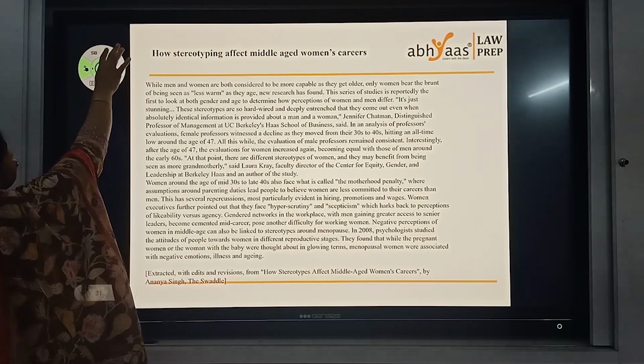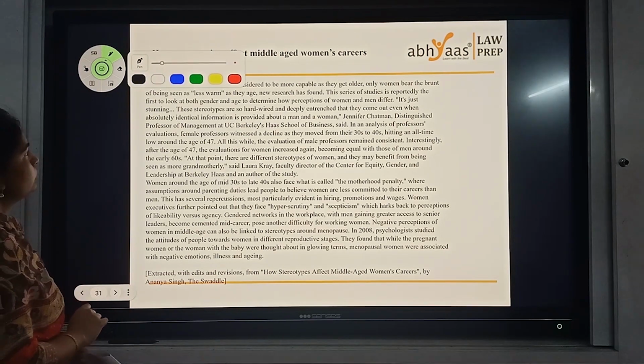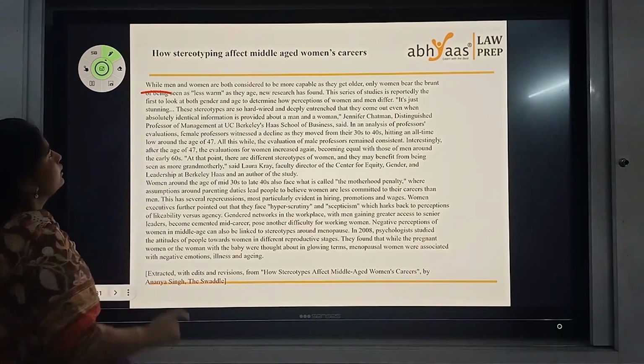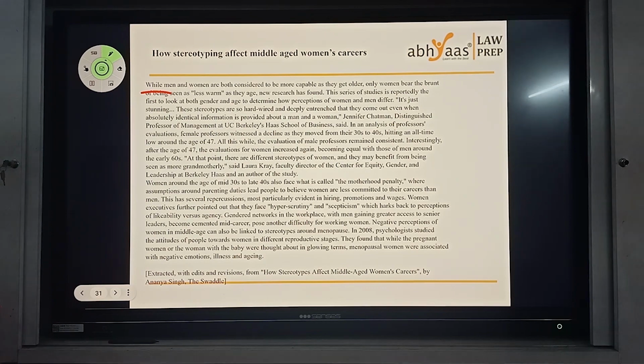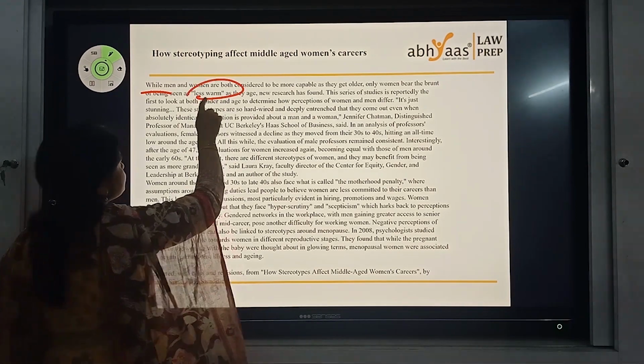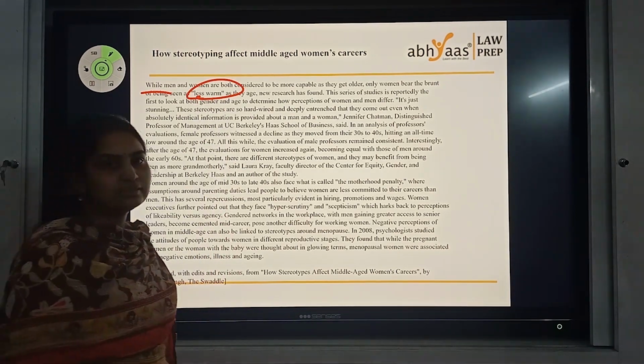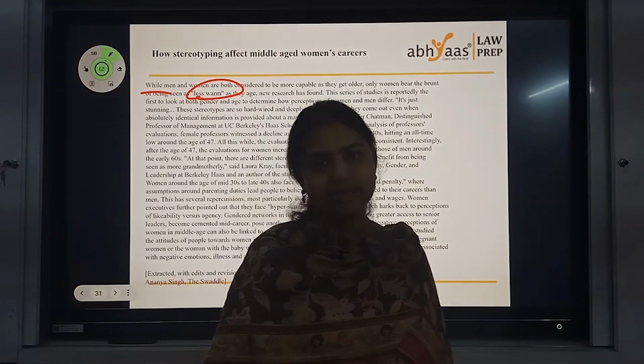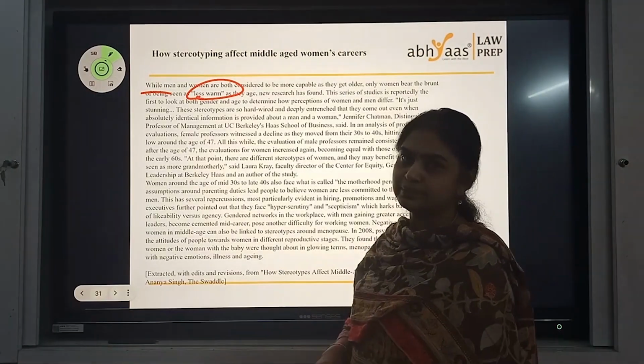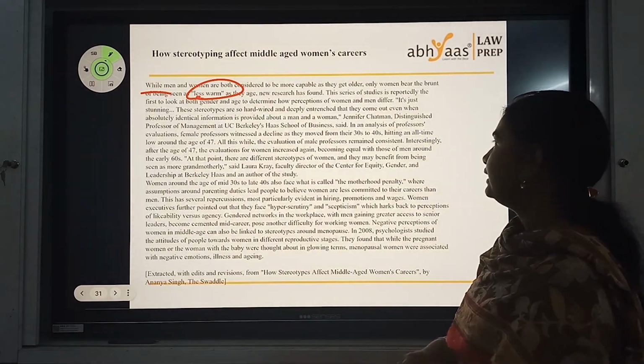Okay, let's see this one. What is this paragraph about? While men and women are both considered to be capable as they grow older, only women bear the brunt. They are seen as less warm as they age. So again, this looks like a women-at-workplace issue and how they are perceived as they are aging.